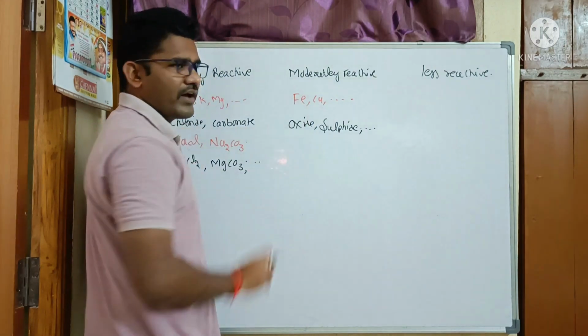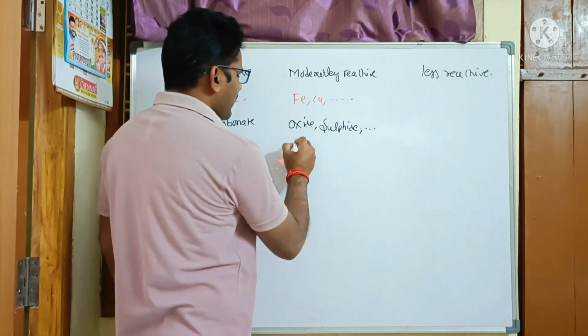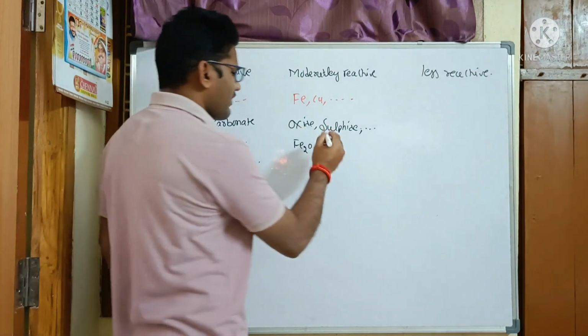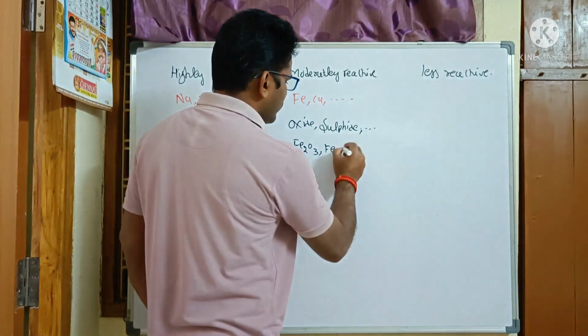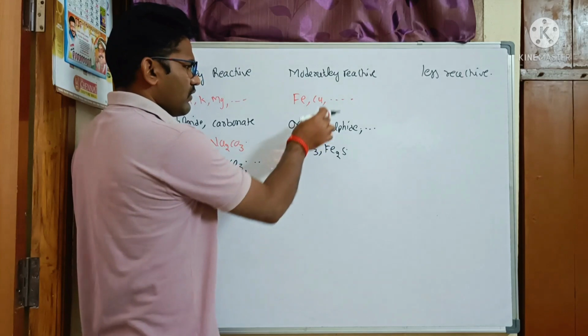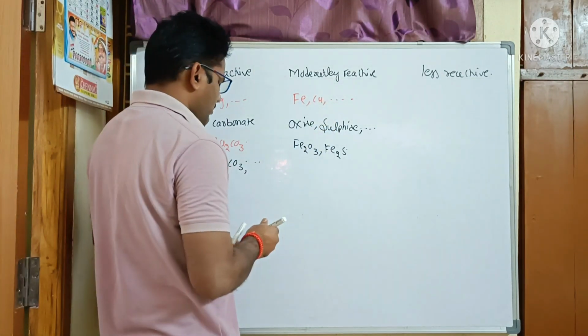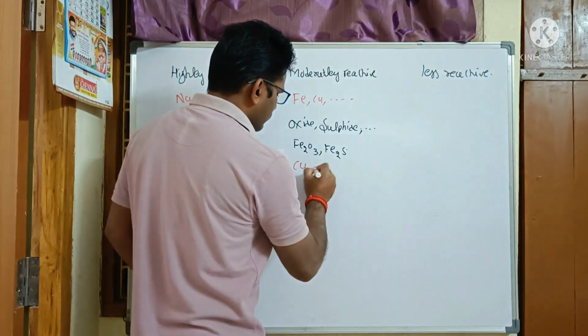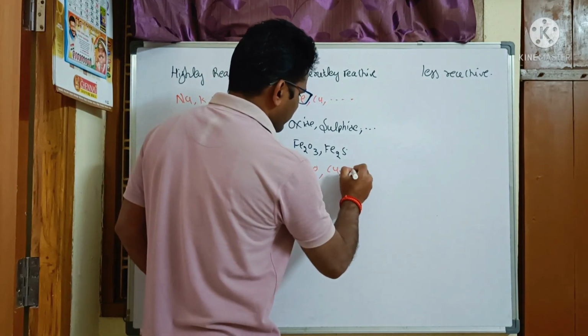If you take the example of iron, iron is available in the form of iron oxide, Fe2O3, or iron is available in the form of iron sulfide, Fe2S. If you take the example of copper, copper is available in the form of copper oxide or copper sulfide, etc.